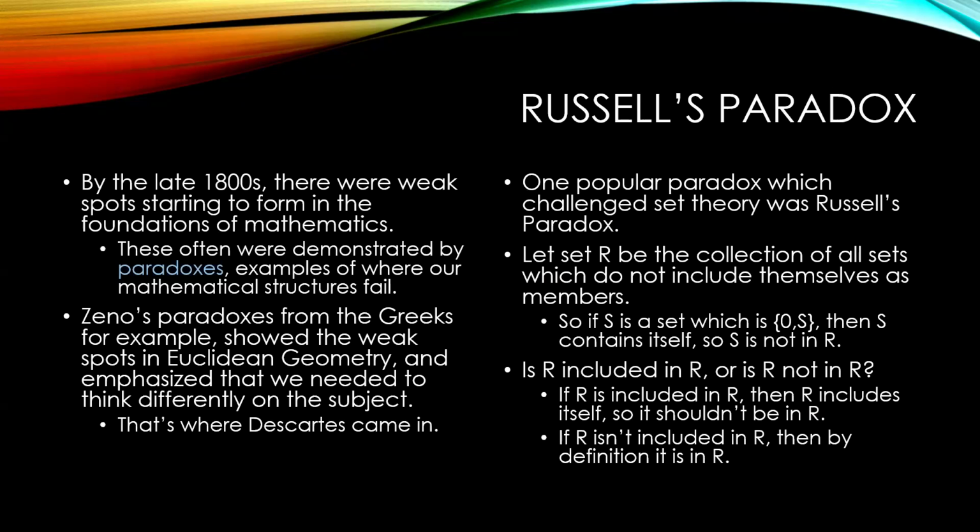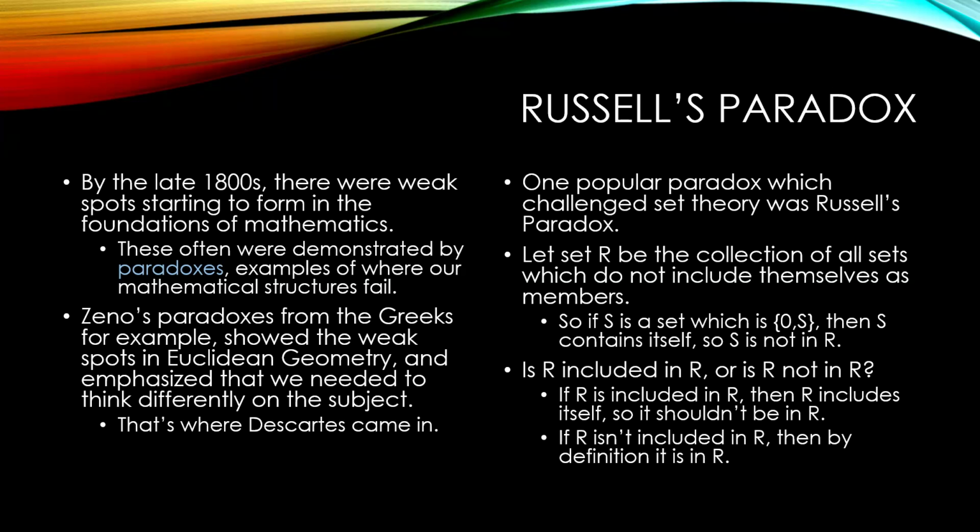And one example is Russell's paradox. We used to have set theory where it was just kind of a general idea of we can put whatever we want in sets and there was no rhyme or reason to it. And this ended up leading to some horrible, horrible paradoxes. And one of the big ones is Russell's paradox. And so by the late 1800s, there were weak spots starting to form in the foundations of math. And we've already seen paradoxes like Zeno's paradoxes from Greece. Zeno's paradoxes showed that there were some weak spots in Euclid's geometry. There were things that were missing.